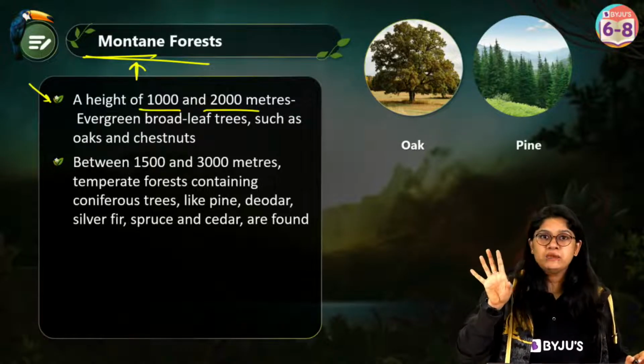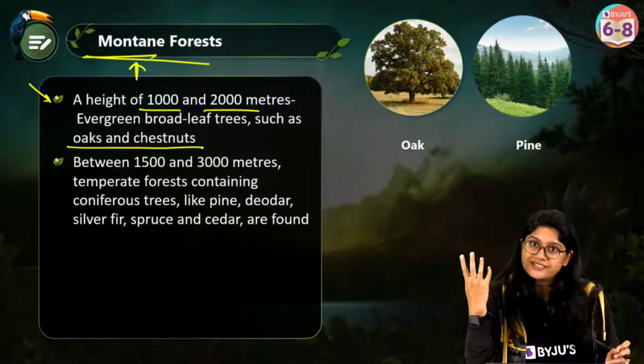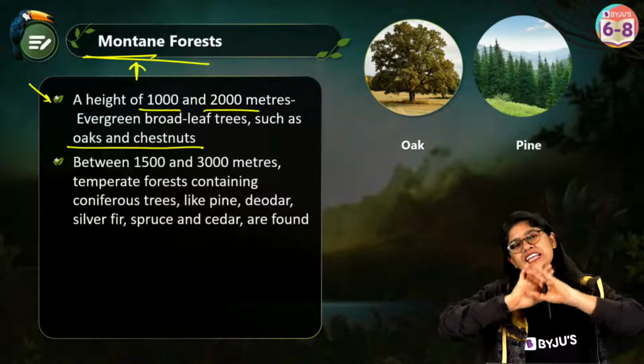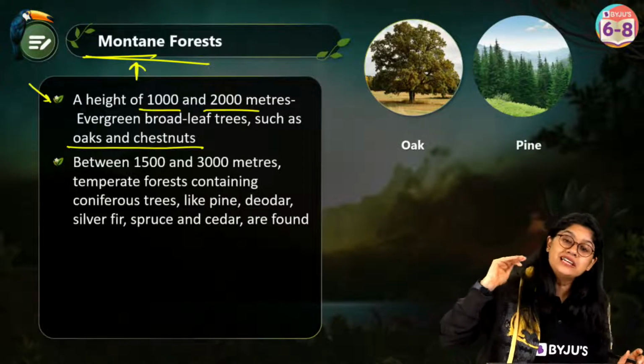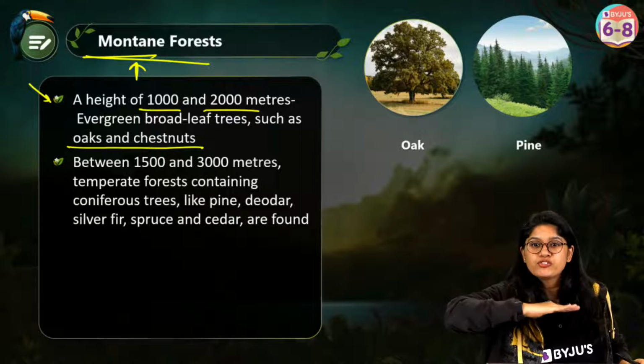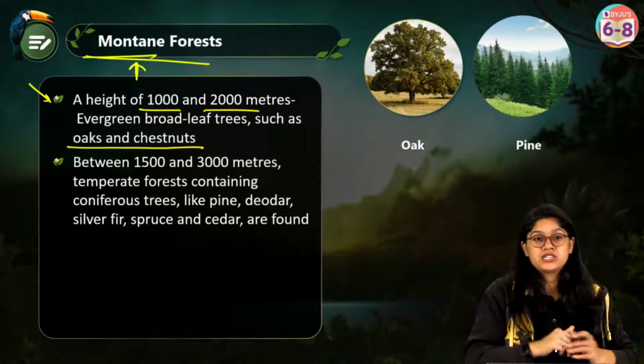They have the evergreen broad leaves. Definitely they are the examples of, over here we have the oak and the chestnut. Now oak trees and all of these are usually found in the hilly places. Not at Mount Everest for sure, but where we have the beginning of the mountain forest, there we'll be able to see this.